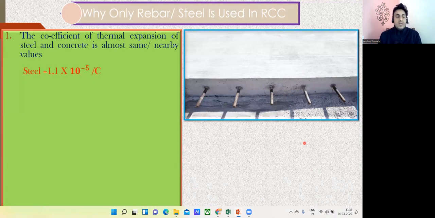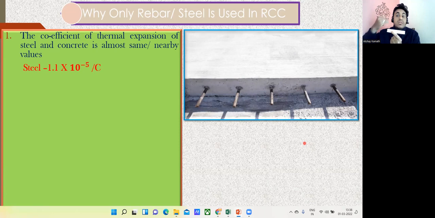What is it trying to tell? Suppose let me consider this as my concrete. Now the room temperature is 27 degrees Celsius for me. Let us say I'm going to increase the temperature. Instead of 27 degrees Celsius, I'll make the temperature of this room 35 degrees Celsius. Since there's a change in the temperature, this particular concrete is going to expand. So initially it was of this length. You can see the length. Initially it is of this much length.